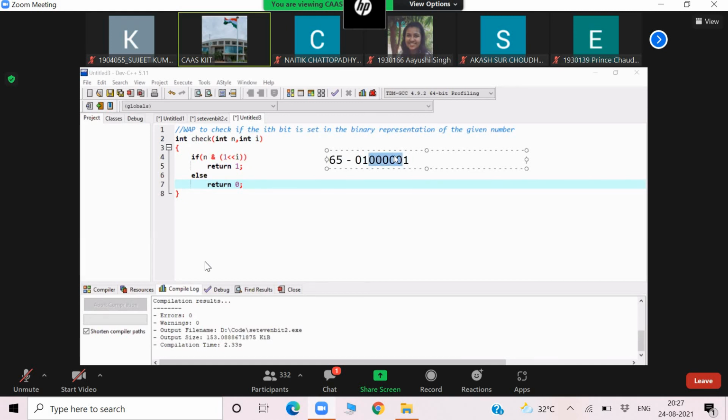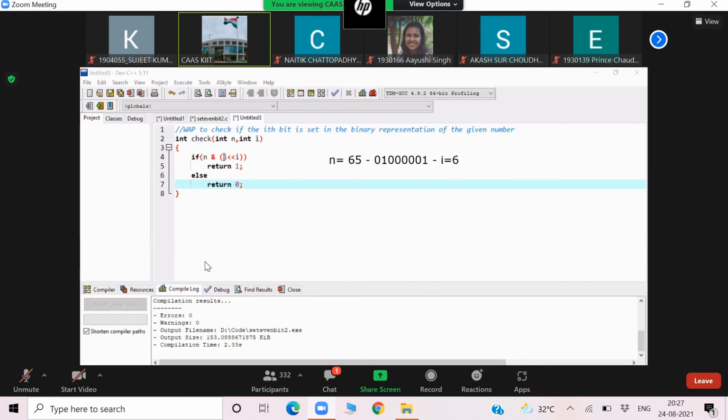Set means what? If it is 1, then it is set. If it is 0, it is not set. That we are checking. Write a program to check if the ith bit is set in the binary representation of a given number. Suppose here N is equal to 65, and I entered I is equal to 6.